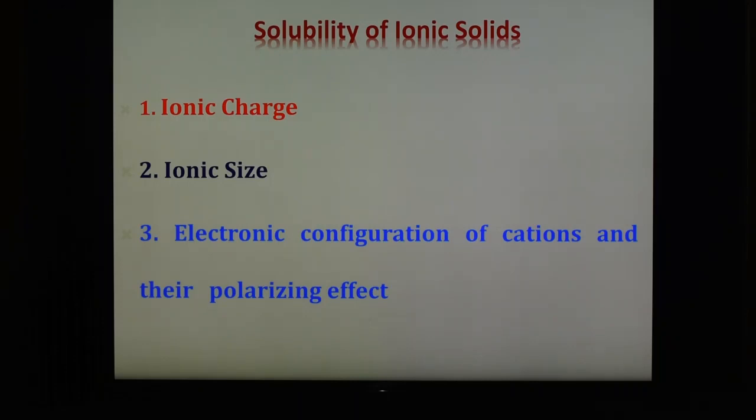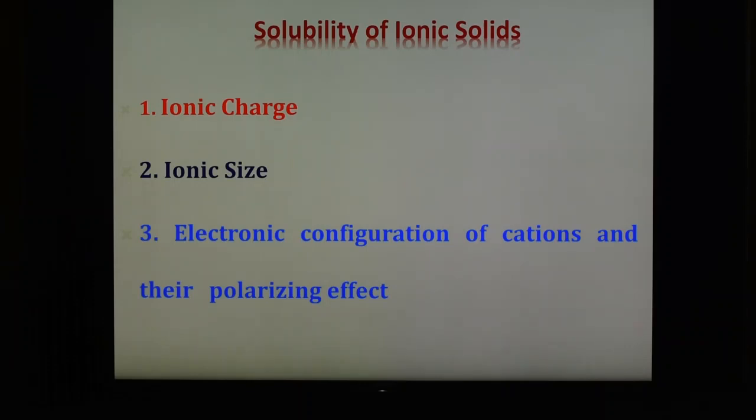And the second factor is the ionic size. Both solvation energy and lattice energy increase with a decrease in cation and anion size. It is therefore difficult to relate solubility to the size of the ion. However, the two opposing changes are not of the same magnitude, and in general, other factors being equal, solubility increases with an increase in cation and anion size. So solubility depends upon the ionic size.